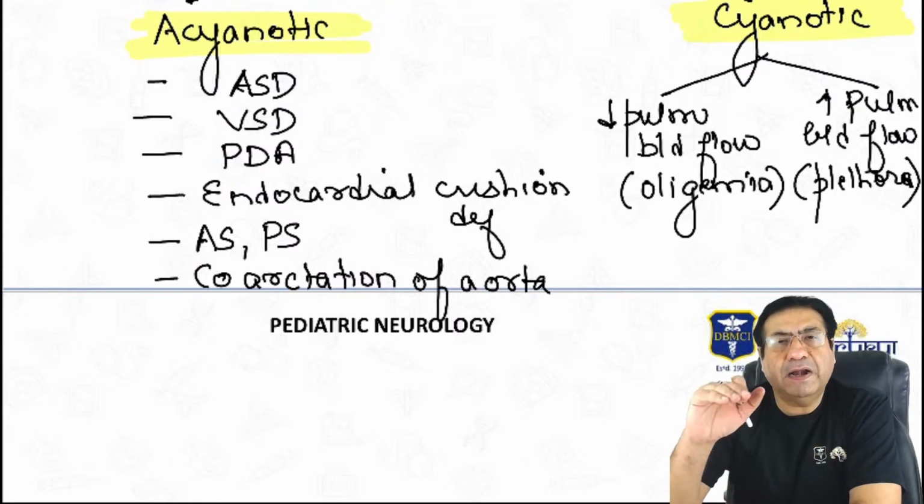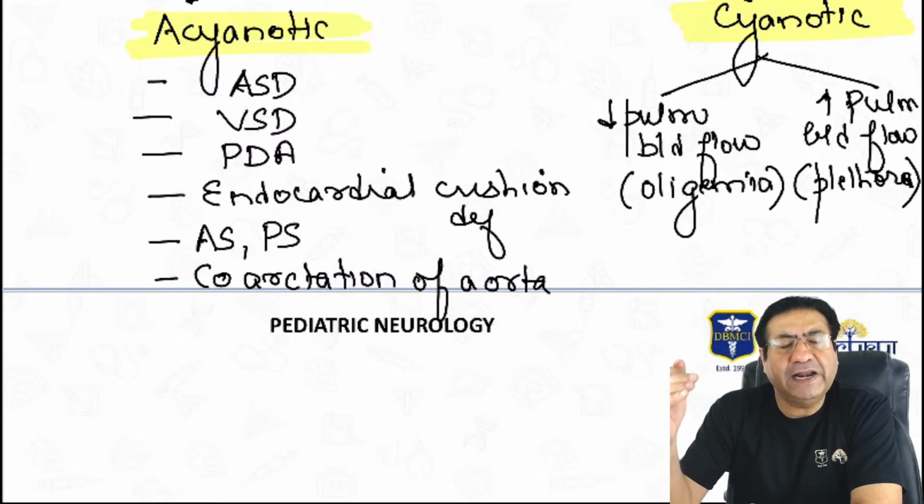When the pulmonary blood flow is reduced, we call it pulmonary oligemia. And when the pulmonary blood flow is increased, we call it pulmonary plethora.